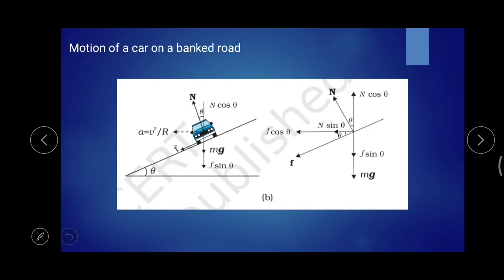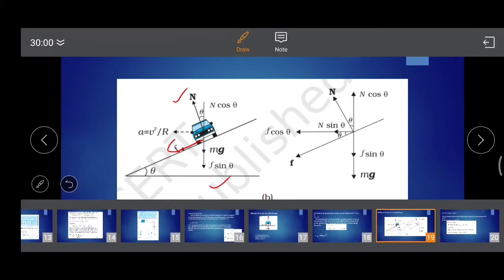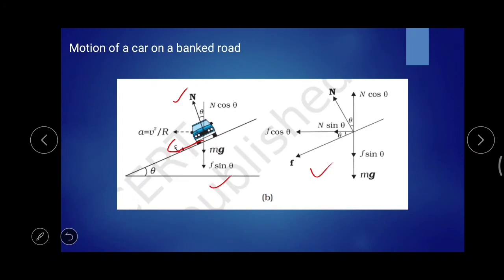So from the figure itself you can see this is the normal force. The mg is acting vertically downwards, then frictional force is acting towards the center of the circular path, where theta is the slope. As this angle is theta, come to this figure, this angle is theta.